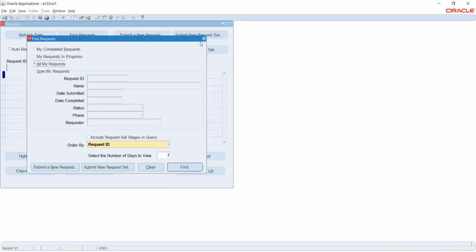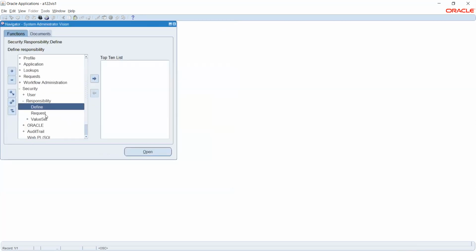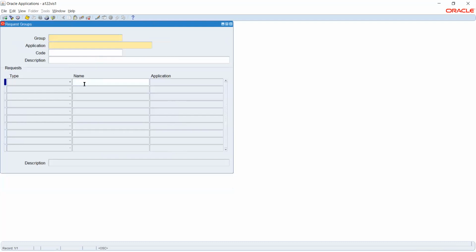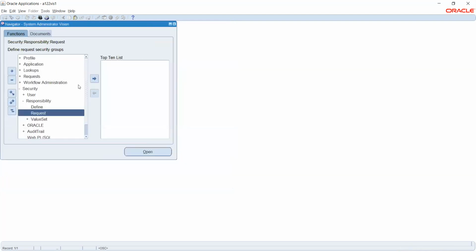Similarly, if I want to see those reports, I have to go here, request, and create a request set wherein I will attach all the given reports. Here you can see that we can attach the program, or the application, or the program set. We will create a program, and then we will combine four or five programs and say it is a set. Similarly, we will create this, and after creating this, we will attach it in the responsibility.